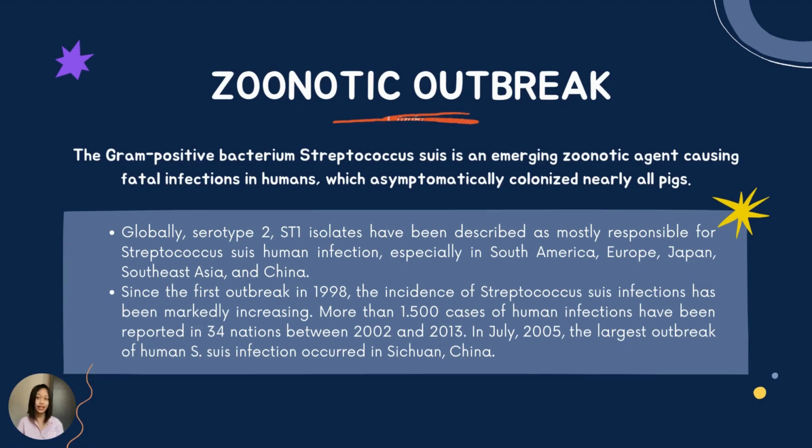Since the first outbreak in 1998, the incidence of Streptococcus suis infections has been markedly increasing. More than 1,500 cases of human infections have been reported in 34 nations between 2002 and 2013. In July 2005, the largest outbreak of human Streptococcus suis infection occurred in Sichuan, China. That's all from me. Thank you, and next slide.